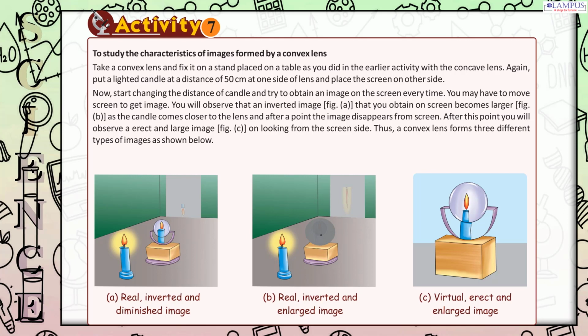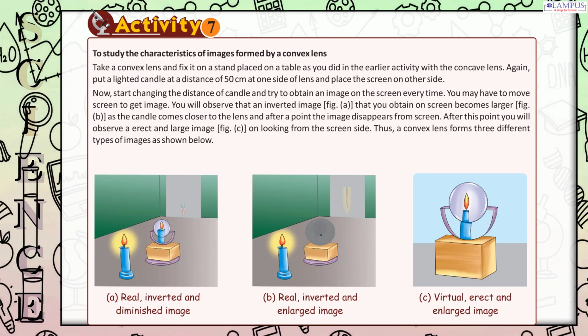You will observe that an inverted image, Fig. A, that you obtain on screen becomes larger, Fig. B, as the candle comes closer to the lens, and after a point the image disappears from screen. After this point you will observe an erect and large image, Fig. C, on looking from the screen side.